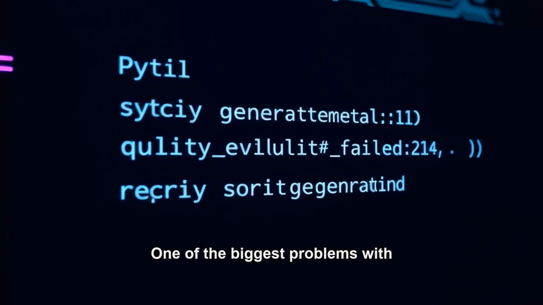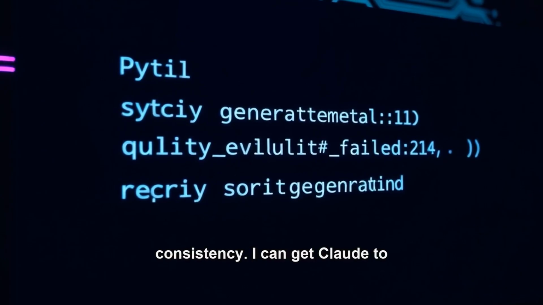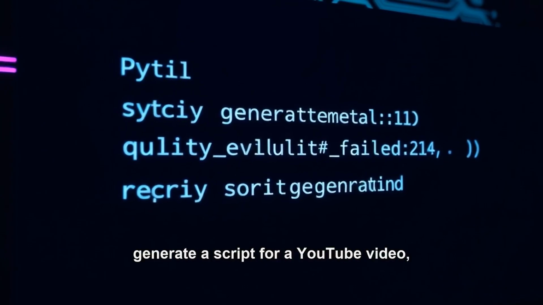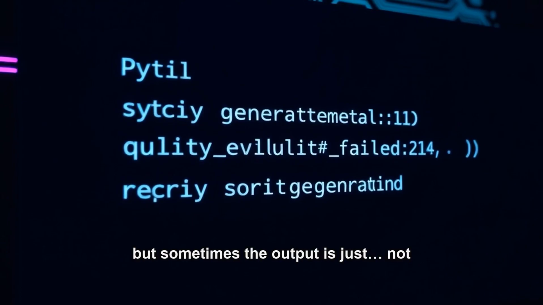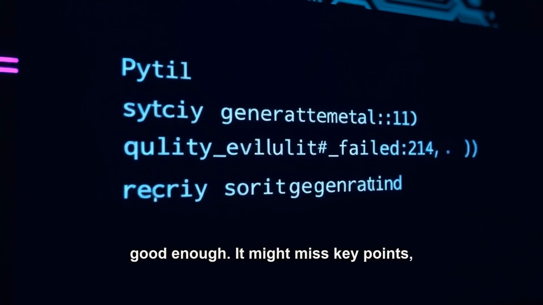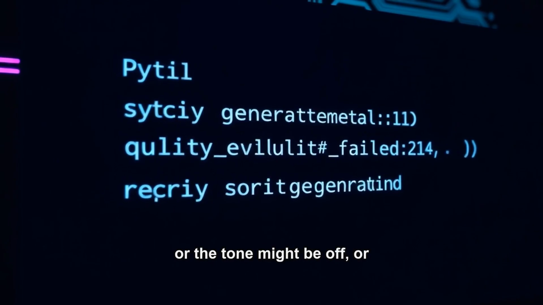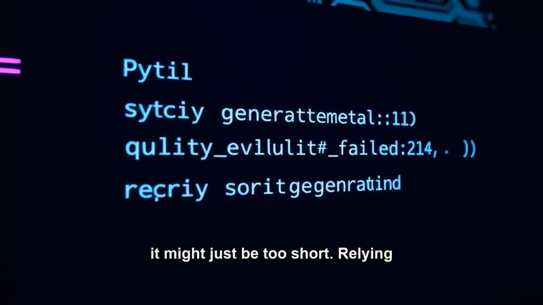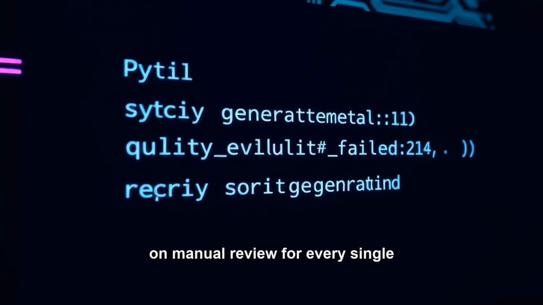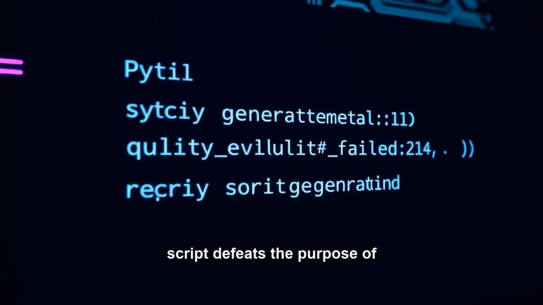One of the biggest problems with automating content creation, especially video scripts, is consistency. I can get Claude to generate a script for a YouTube video, but sometimes the output is just not good enough. It might miss key points, or the tone might be off, or it might just be too short. Relying on manual review for every single script defeats the purpose of automation.